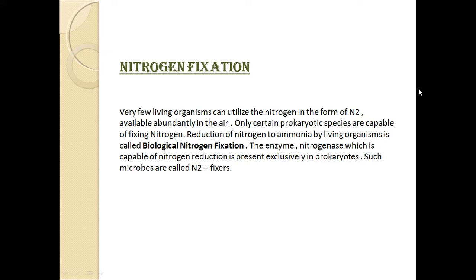This process we are calling biological nitrogen fixation. So, who is doing this process? Microorganisms. Some microbes are helping in the conversion of atmospheric nitrogen into ammonia, the usable form, because atmospheric nitrogen cannot be directly used by the plants for their growth and development. That's why it is converted into a usable form with the help of some microorganisms.